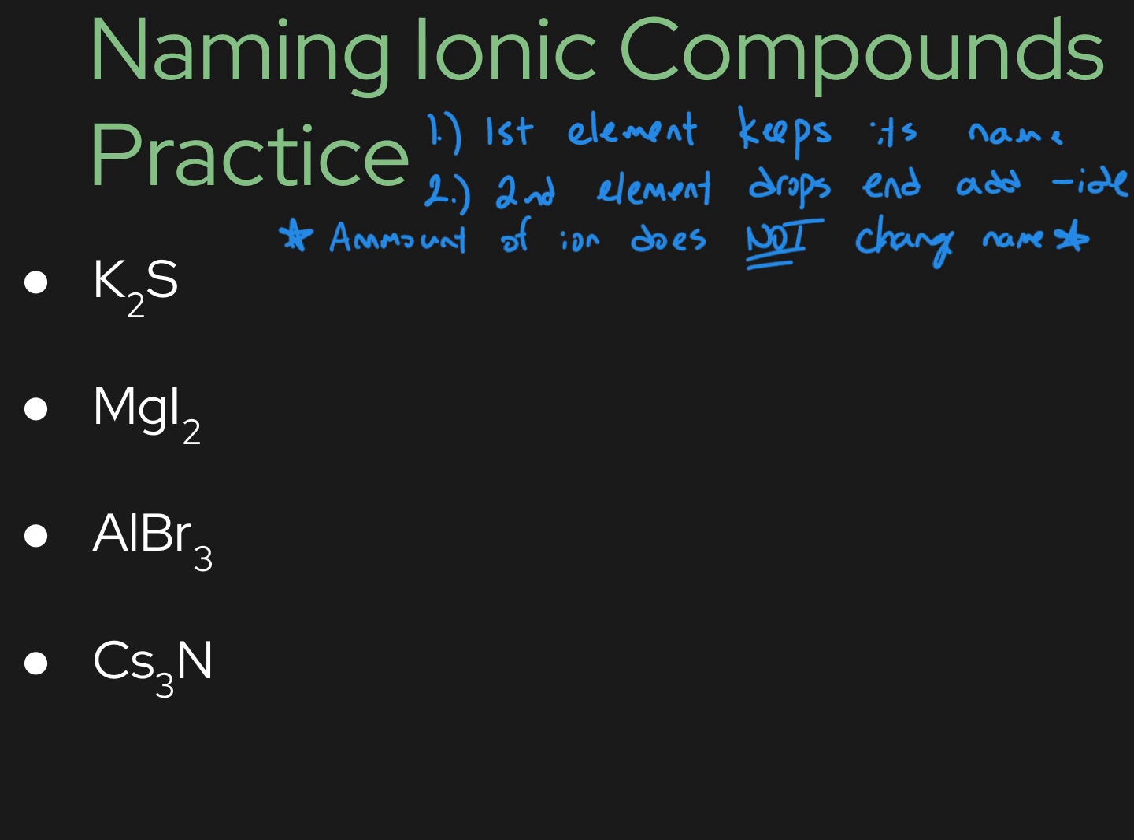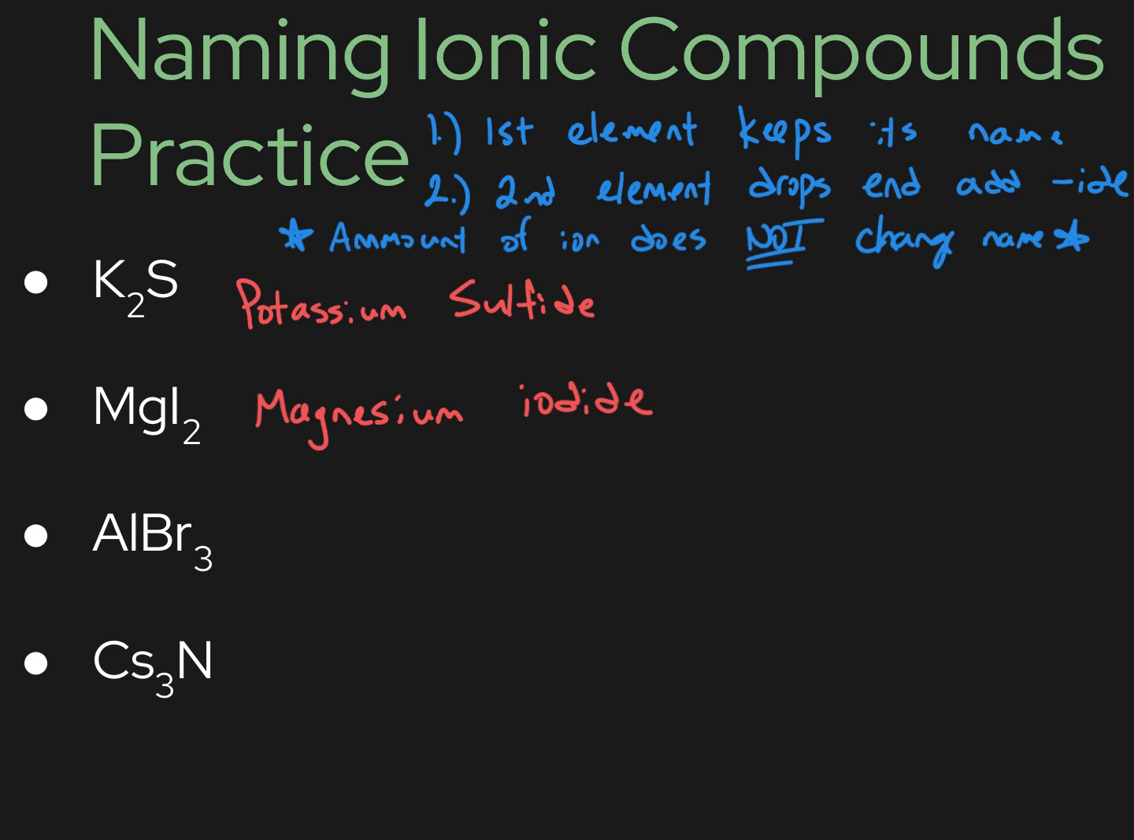So just like I said, the first element keeps its name. So this first one is potassium. And the second element in K2S is sulfur. Well, I drop the ending and add IDE, so it becomes potassium sulfide. Now this next one is magnesium, and this is iodine. Iodine drops the ending and adds IDE, so it becomes magnesium iodide. So just one letter change there in iodine. The N turns to a D. It becomes iodide. I'm going to pause the video here quickly, let you write down these last two in your notes, and then go ahead and play the video and see if you got them right.